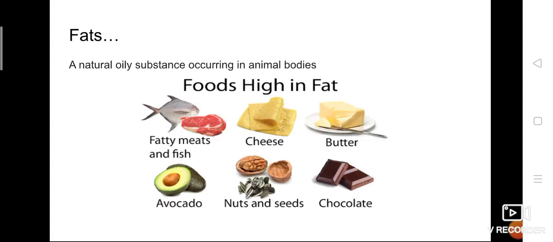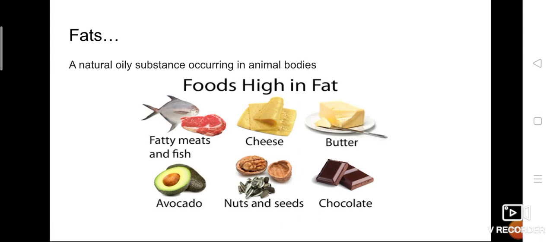Okay, next, after carbohydrates and proteins, we might also be interested to test whether a particular food item contains fats or not. When we talk about fats, how will you be able to check it? We know that fats are oily substances, and they contain oil. Butter, cheese, cakes, chocolates, everything contains oil, they are rich in fat.